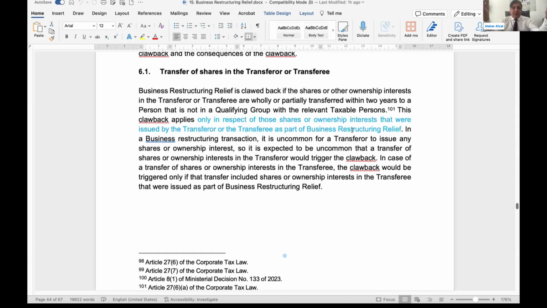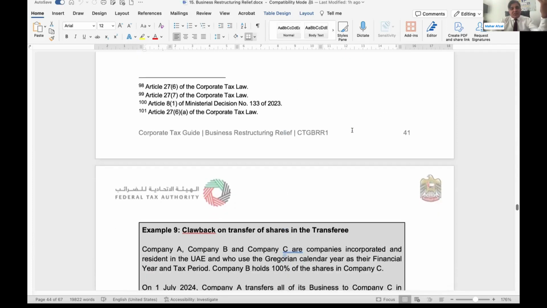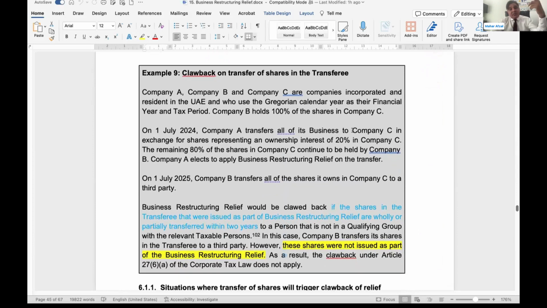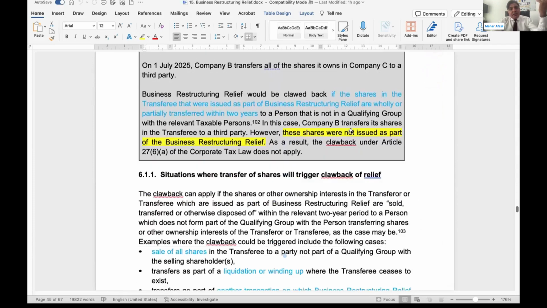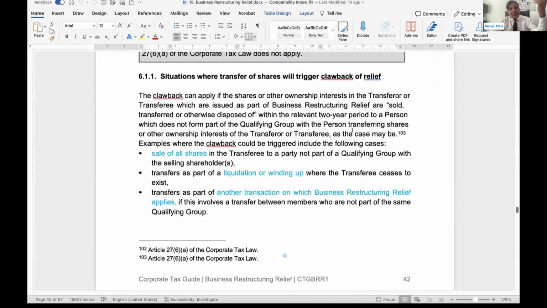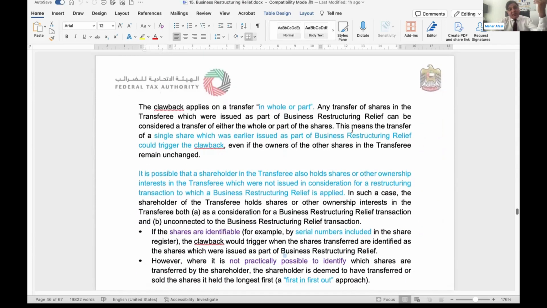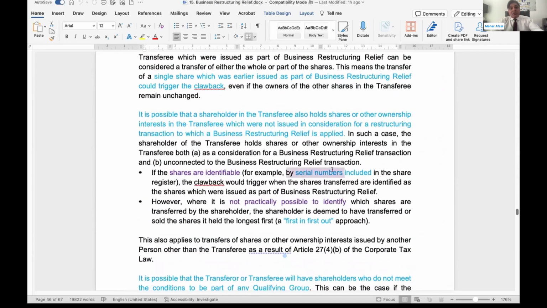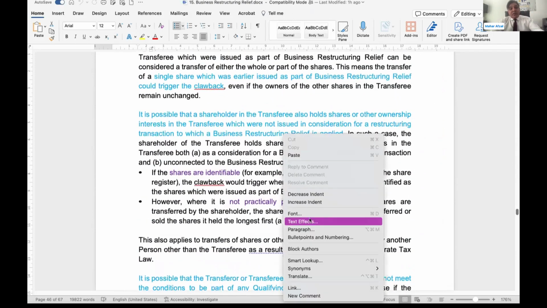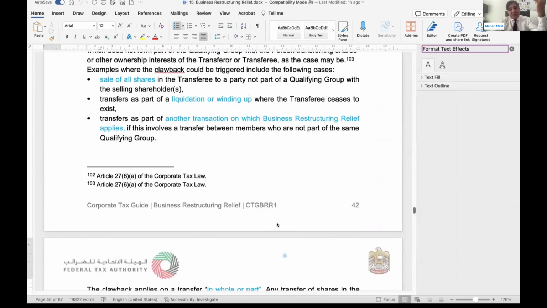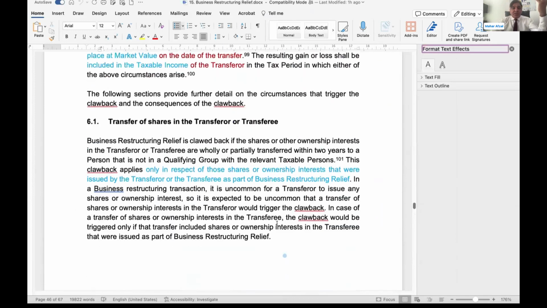How can you identify? Might be each share is serially numbered. If the shares are serially numbered, then you will be able to very easily identify them. If these shares are not numbered, then you need to look into the FIFO method, first in, first out method. They have covered it here. So the important thing is this will only be applicable on the equitable interest that has been issued as a result of this transfer. You can look into this example.